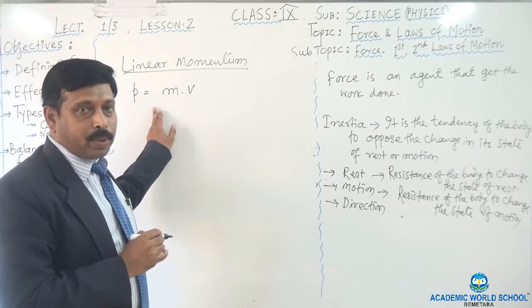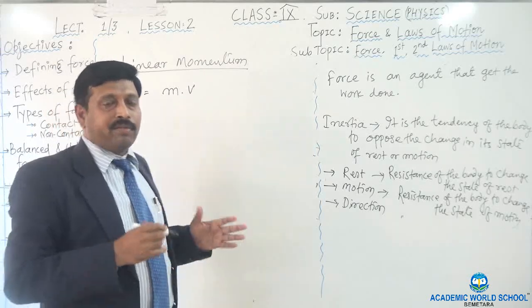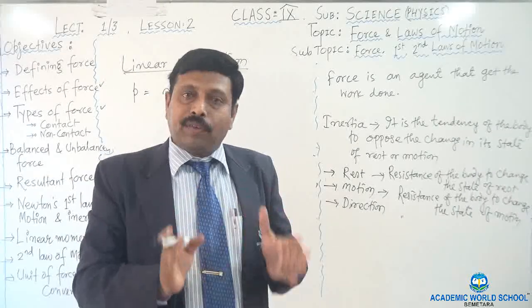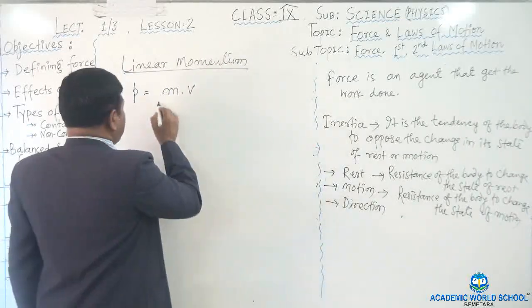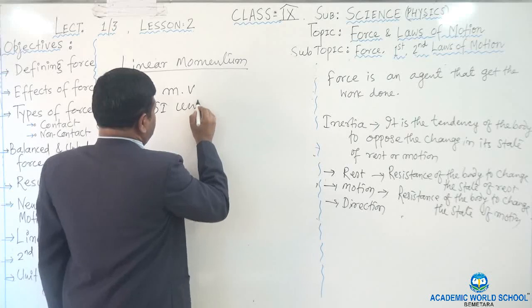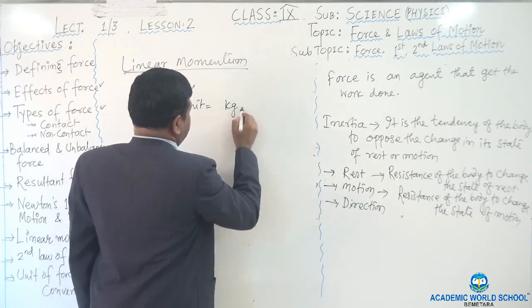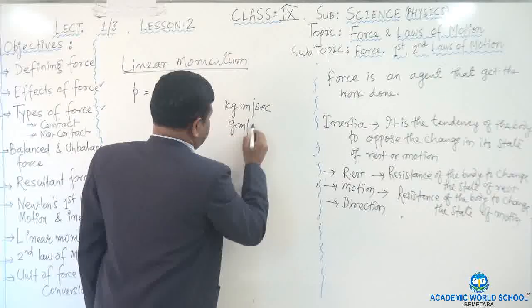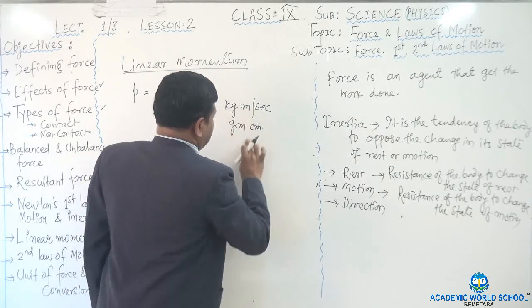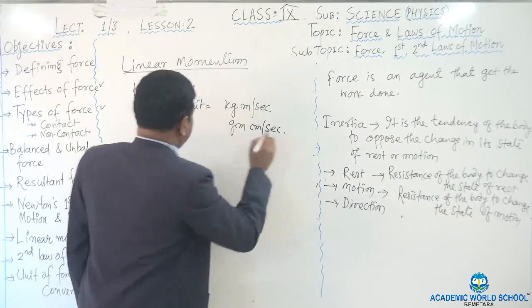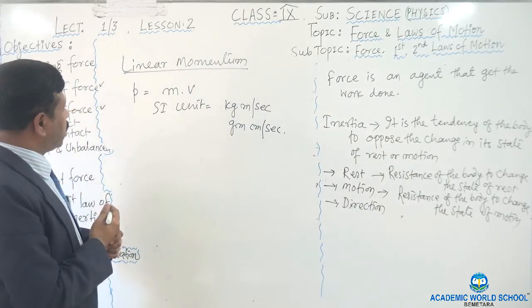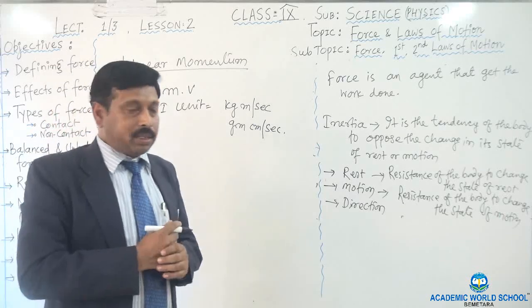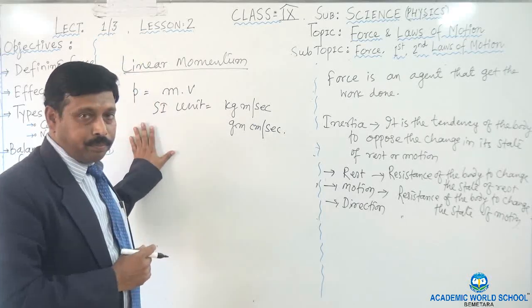So momentum is the product of mass and velocity, which gives you the total quantity of motion in a body. It is a vector quantity, and the SI unit of momentum is kilogram meter per second or gram centimeter per second. This is the unit of momentum.